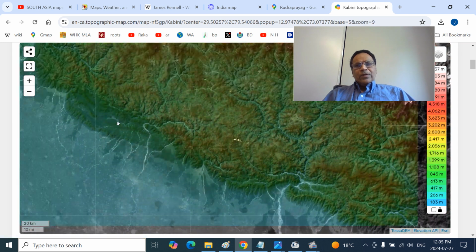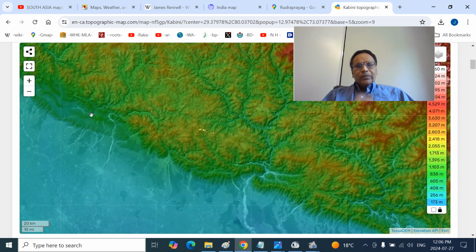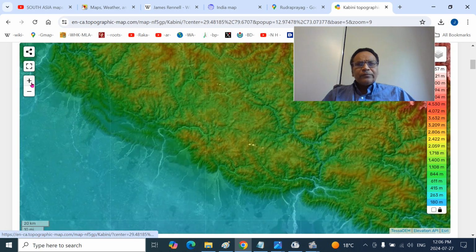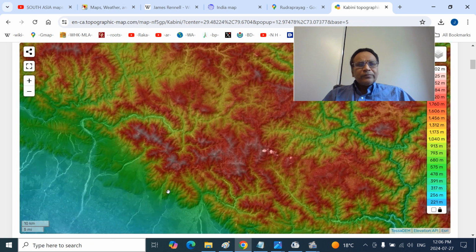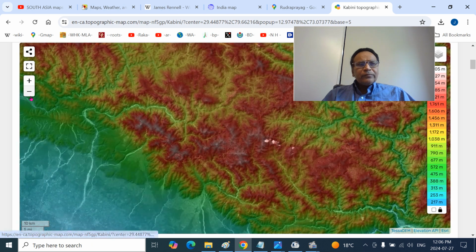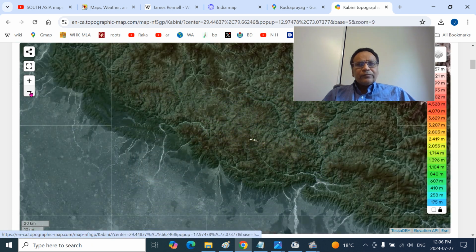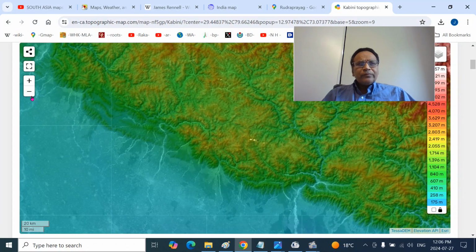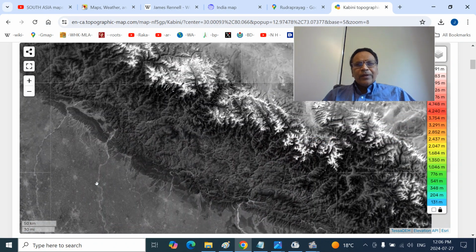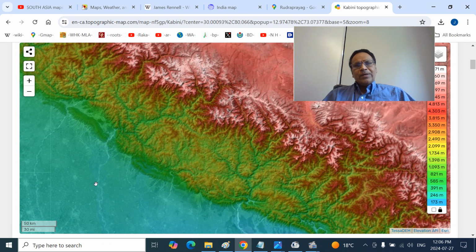You go to the eastern part, so we have to start the Himadri mountains again. So when you start the Himal, this is the Dehradun valley.